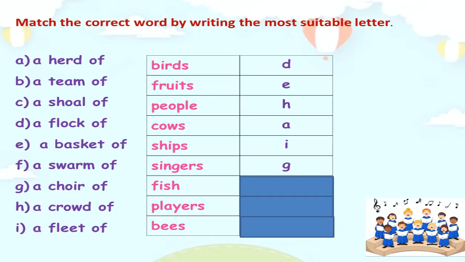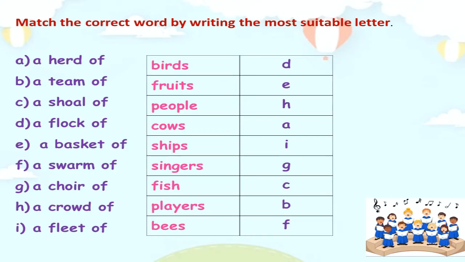Can you tell me the most suitable phrase for fish? Yes, you are correct. It's a shoal of fish. Then, what is the phrase that we can use for players? Yes, we can use a team of players. The last word is bees. With that, we can use a swarm of bees.